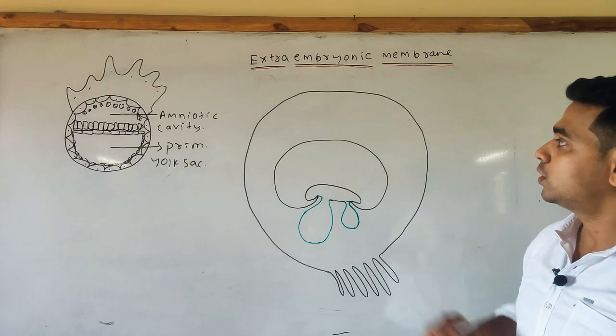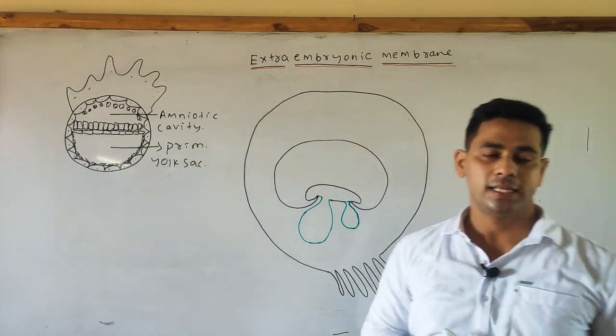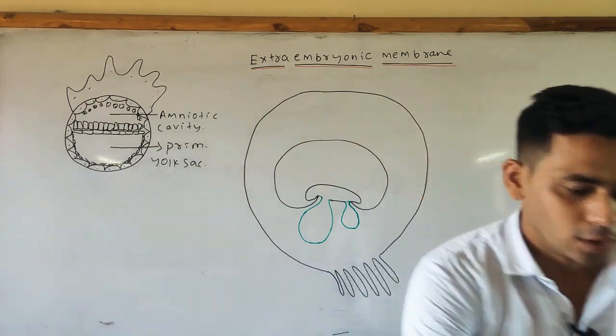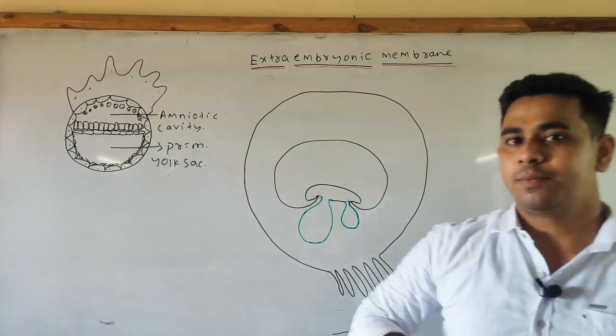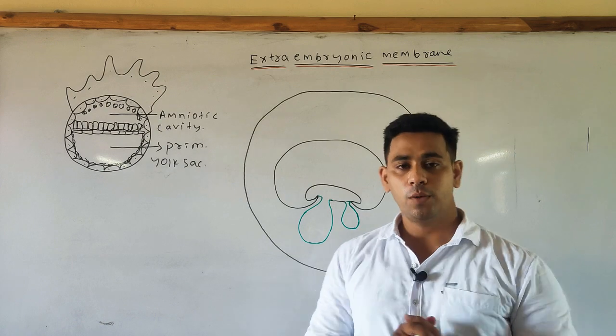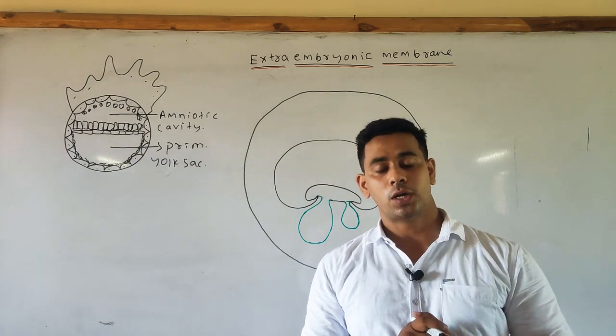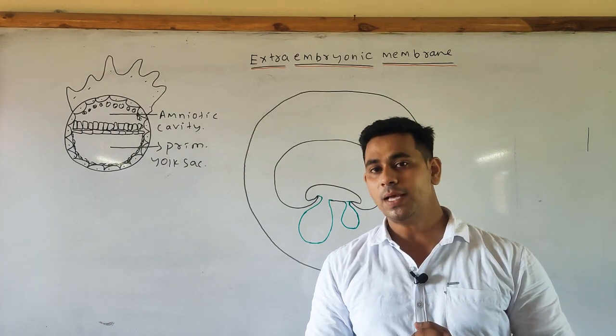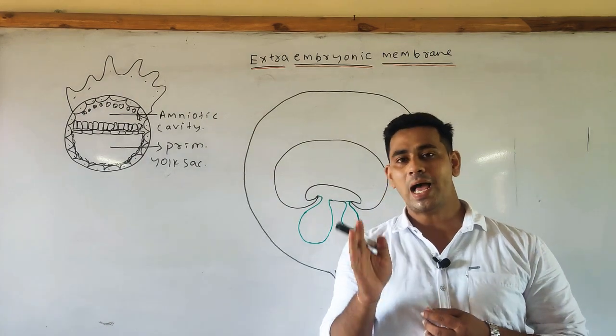Now come to the various linings present in the extra embryonic membranes. Before starting, I want to say that you should not confuse the germ layer produced from the epiblast with the germ layer produced from the hypoblast.